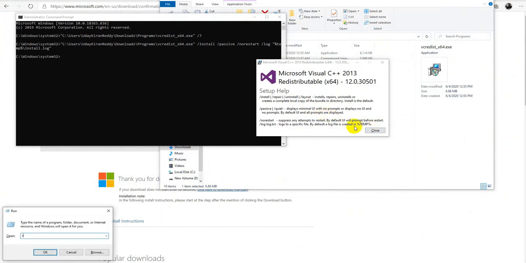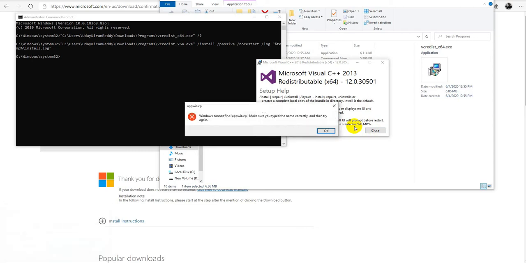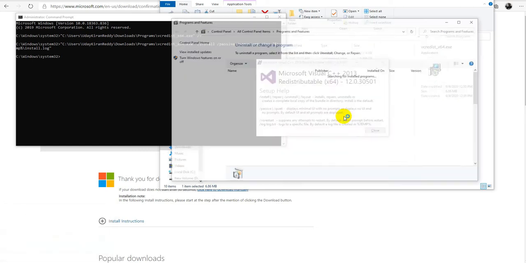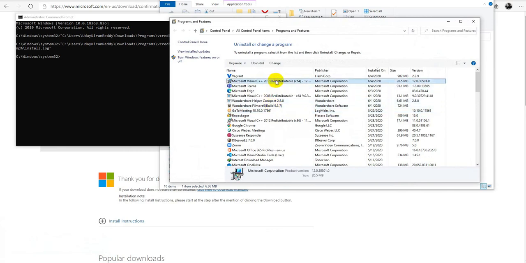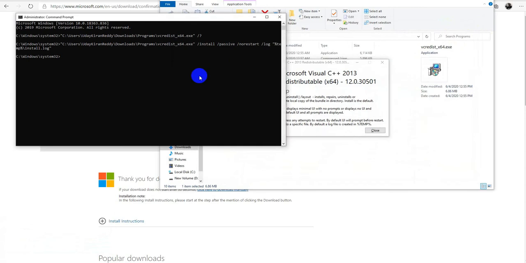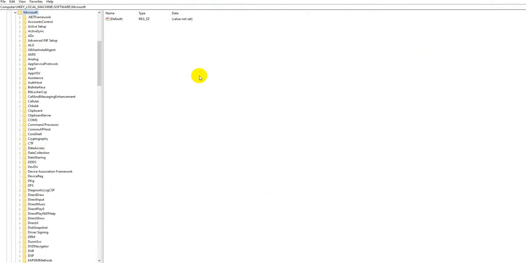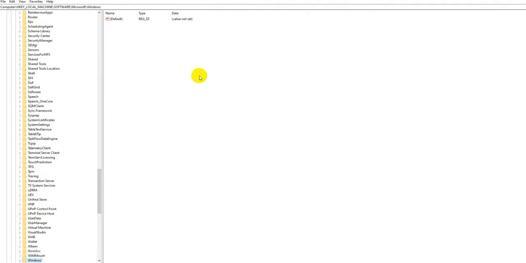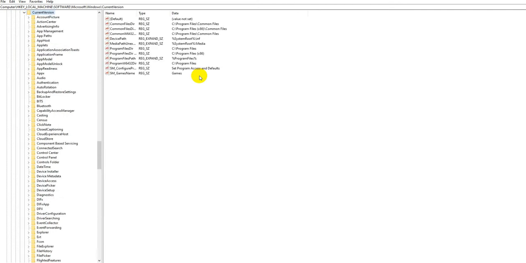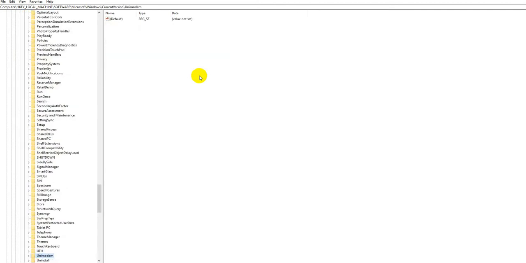or you can go to appwiz.cpl, Microsoft Visual C++ 2013 Redistributable. Software, Microsoft, Windows, CurrentVersion, Uninstall.